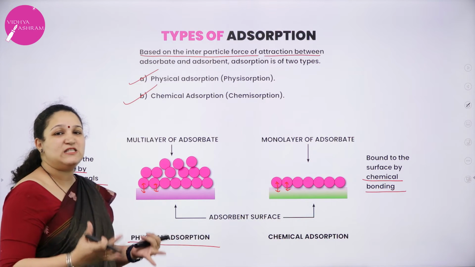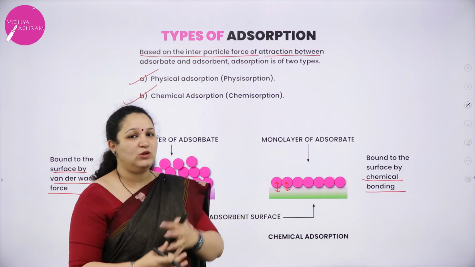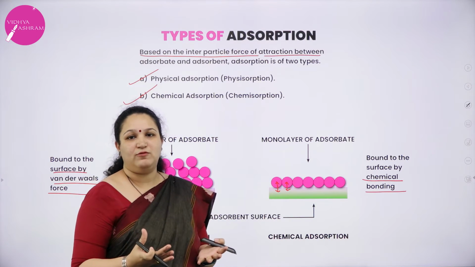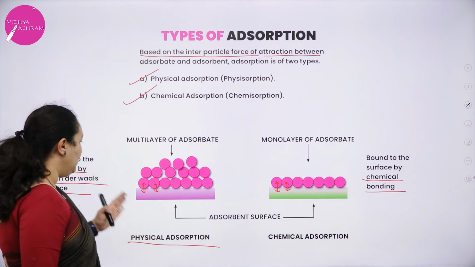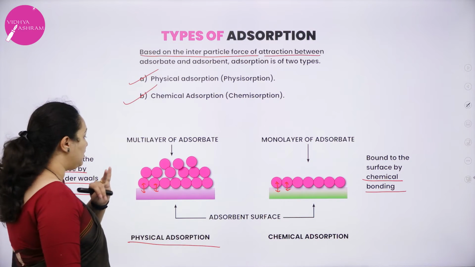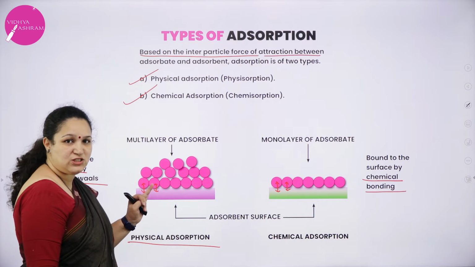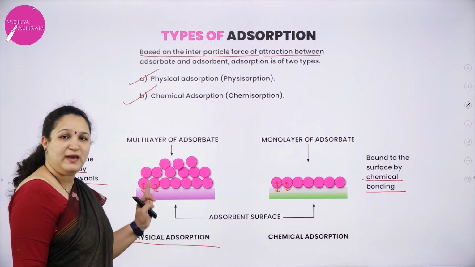It is not very specific that only one type of gas can get adsorbed only on a certain kind of metal, for example. It is not highly specific. Here, physical adsorption is not highly specific. It has a weak van der Waals force of attraction and it is also reversible as well. It can also be reversed.